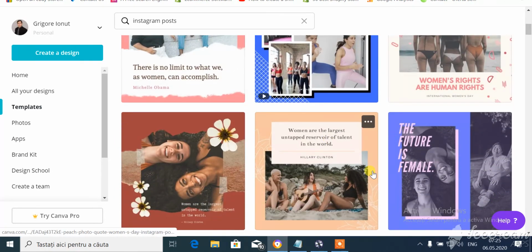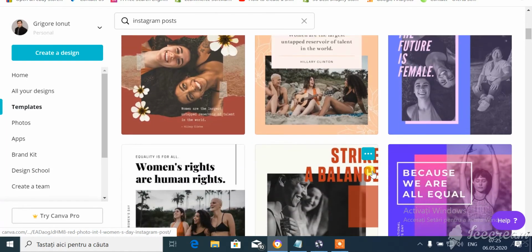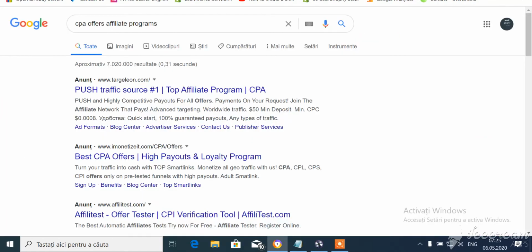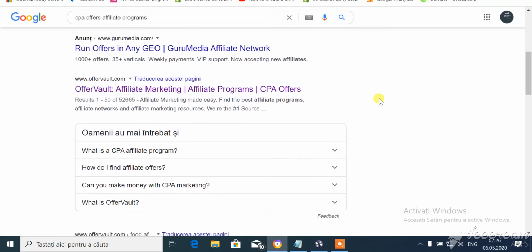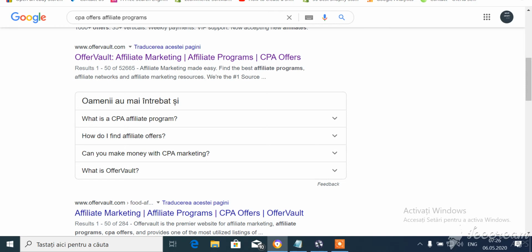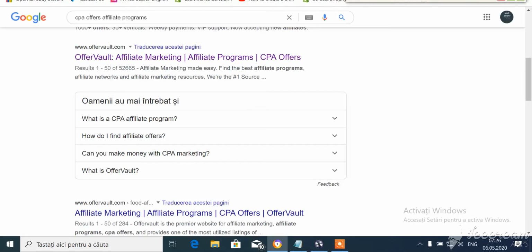After that, go to Google and type in CPA offers affiliate programs and take your time and look over 5 sites, let's say. For every site it is free to join, and you can look at the offers. A simple offer may sound like, for every sign up to some other platform or app or anything that is free, you get $2 or more. Sign up means the people you are targeting need to fill in their name and email address to get something. This is the best type of offer for beginners. You are going to get paid in your PayPal account, so make sure you have one.